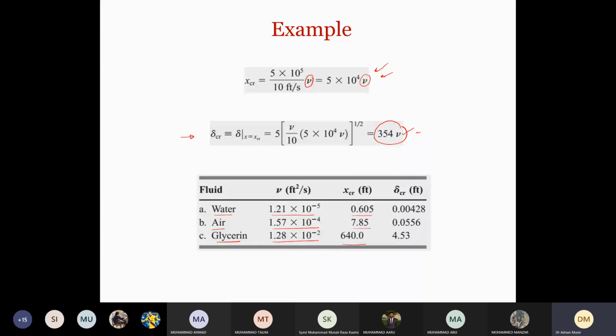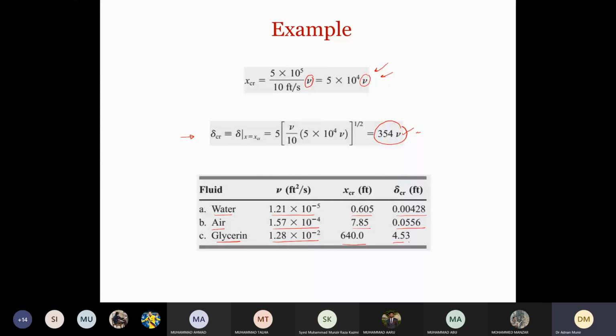So you can see that the values of X critical for all the three of them are different. As the viscosity increases, the value of X critical also increases. So that means for more viscous fluid, there will be delay in transition from laminar to turbulent flow. And similarly, these are the three values of X critical.